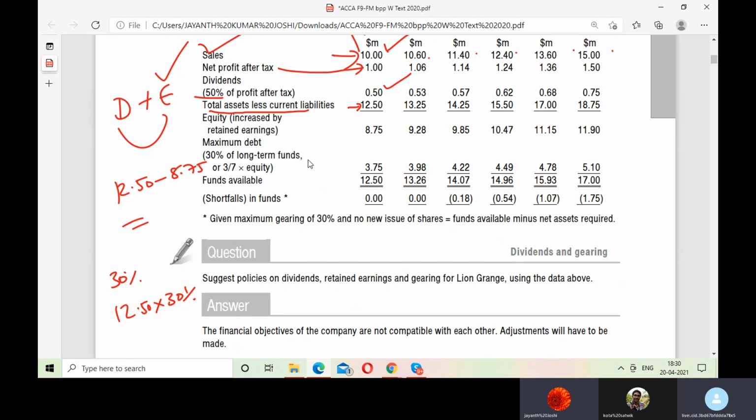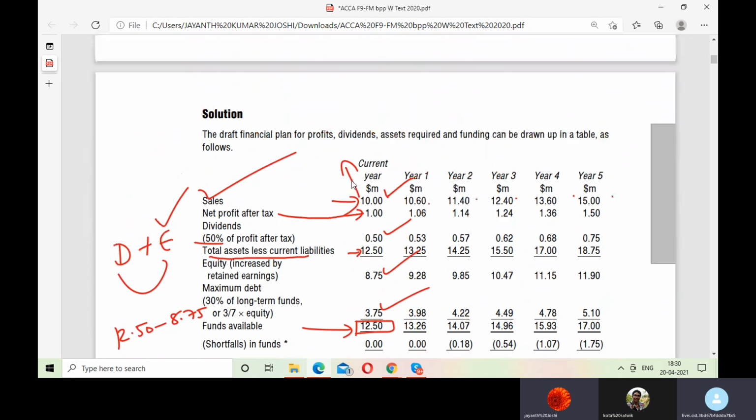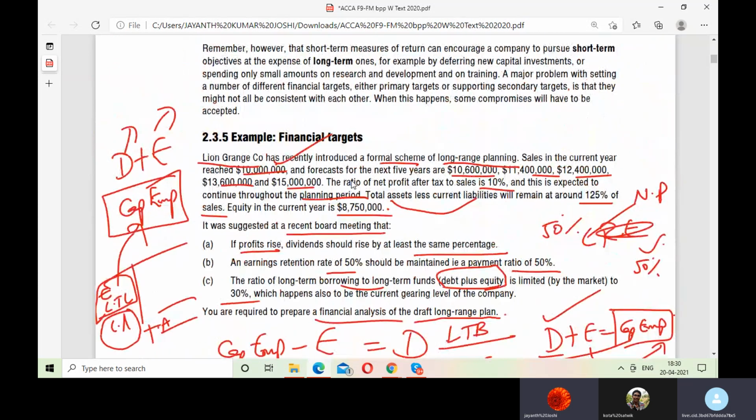You can do your calculations anyway. So this is what your funds available are. What are the funds available? You have this equity, you have this debt, correct? This is what you have right now as of today, correct or wrong? Do you think you have a shortfall of funds? No. Why?